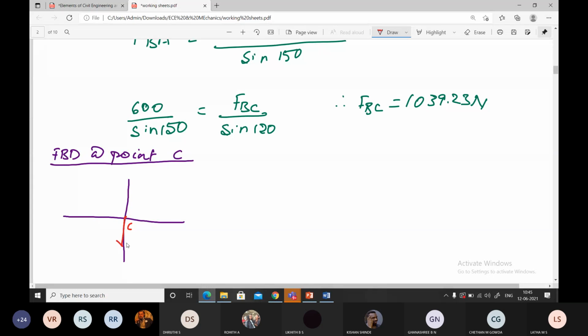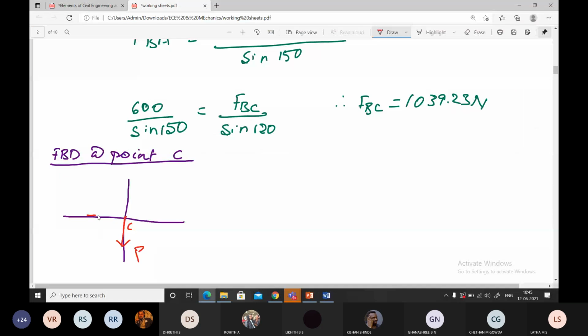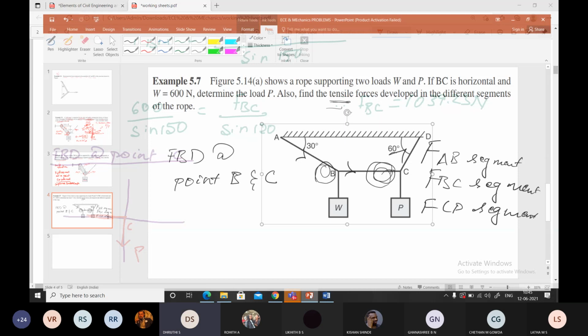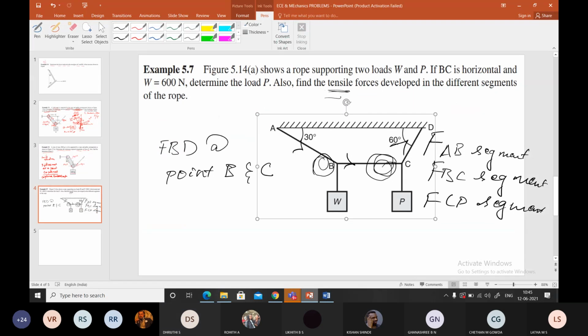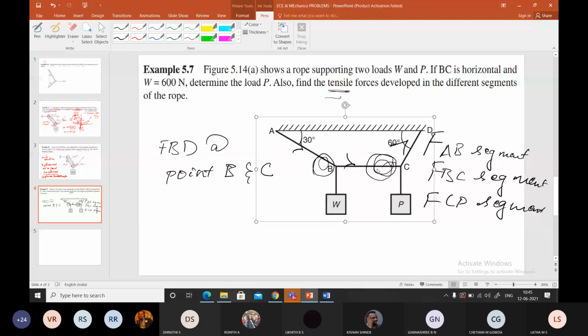What is the force dropping down from point C? P, ma'am. Then it is associated to which member? C is associated to BC and CD. So it is associated to BC. So what I should write here is FCB.